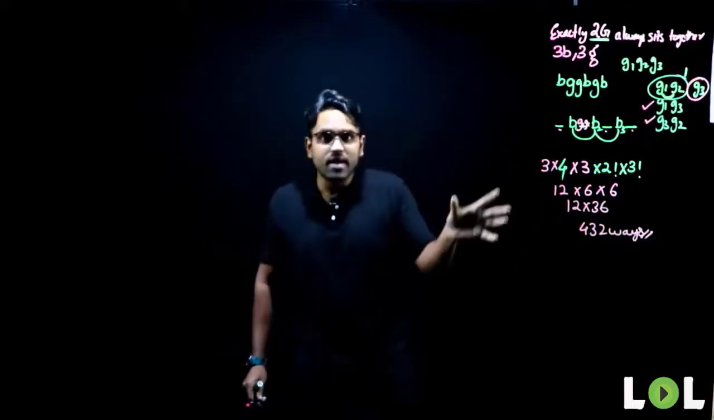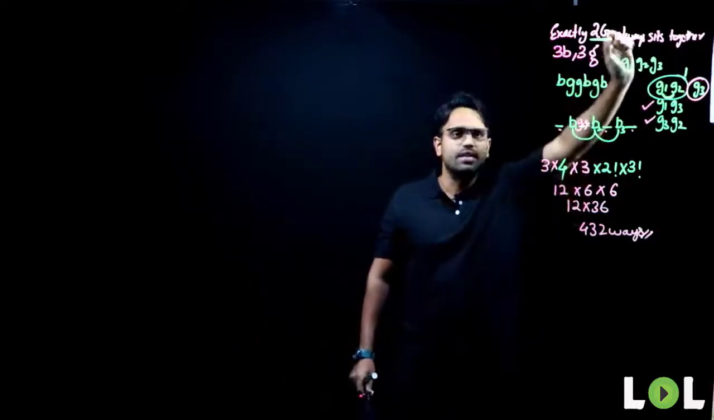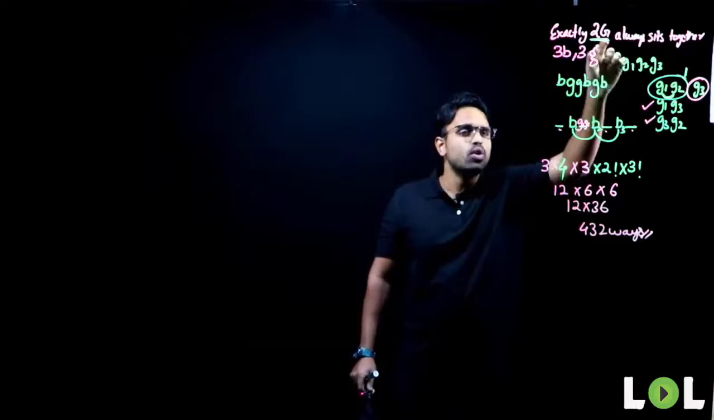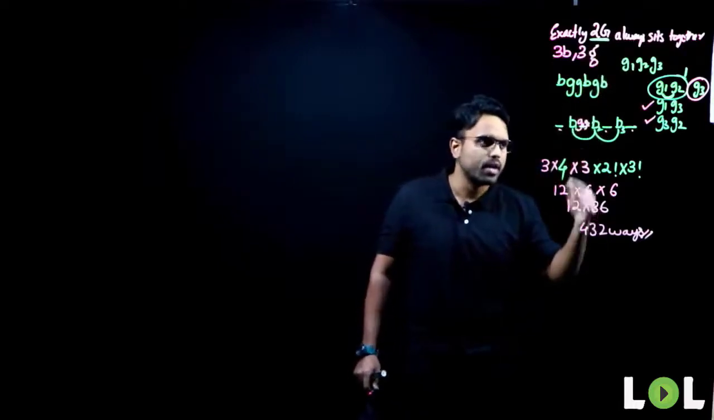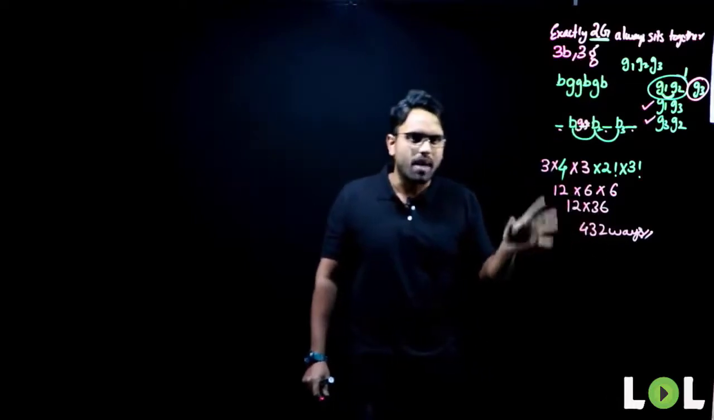Previously, the questions were a little bit easy. Why? Because the condition was easy. But here, the condition is that 2 girls are always sitting together. Are you satisfied with this? Look, I'm repeating this again.